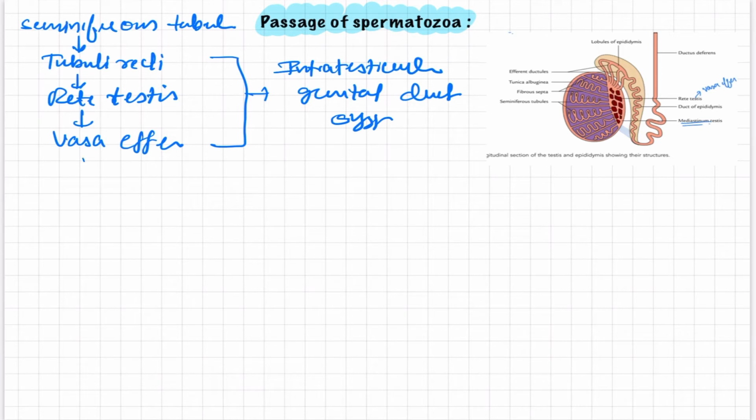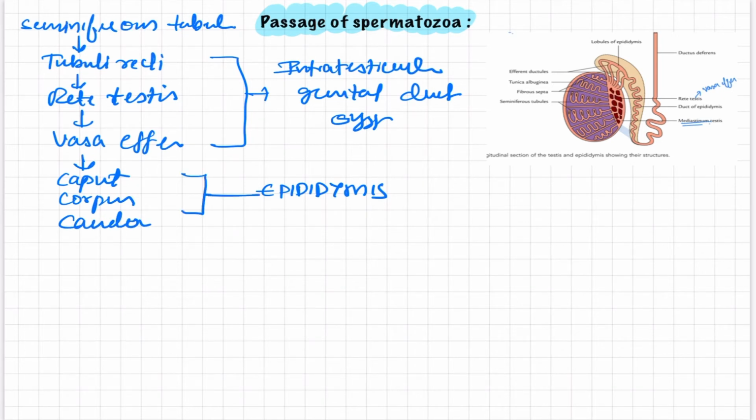After the vasa efferentia, it moves into the epididymis. To be specific, we have to write that it is first the caput, then the corpus, then the cauda of the epididymis. All these are parts of the epididymis. You have to be very specific.